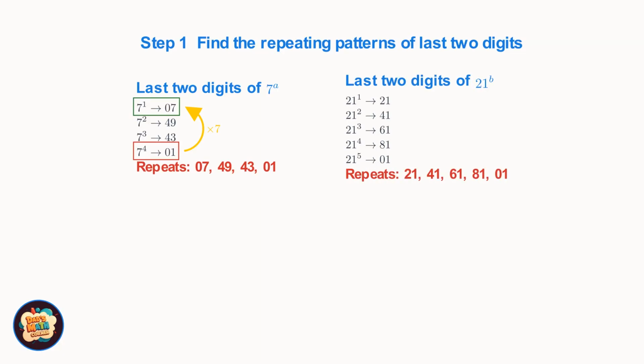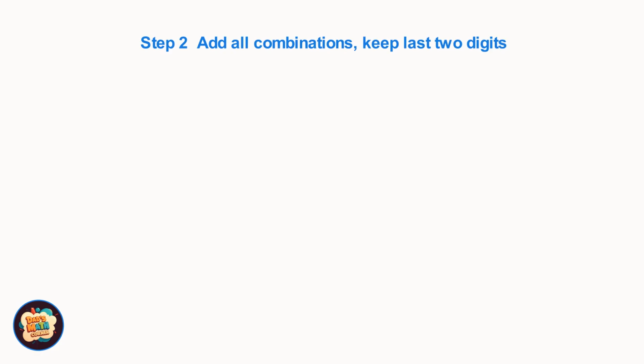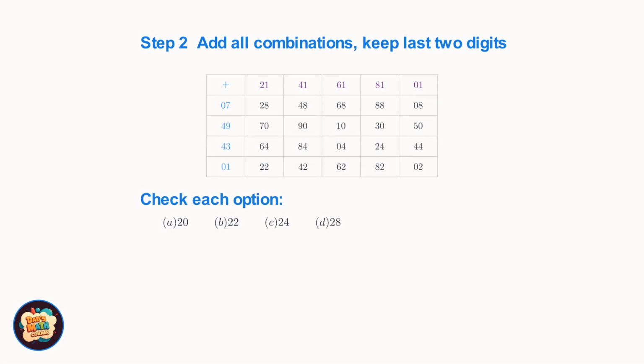Now let's do the same for powers of 21. Again, we see a repeating cycle, and once we hit 01, the pattern starts over. Now we just need to add every possible combination of last 2 digits from the 2 cycles, and see which sums we can make. Let's check each answer choice.